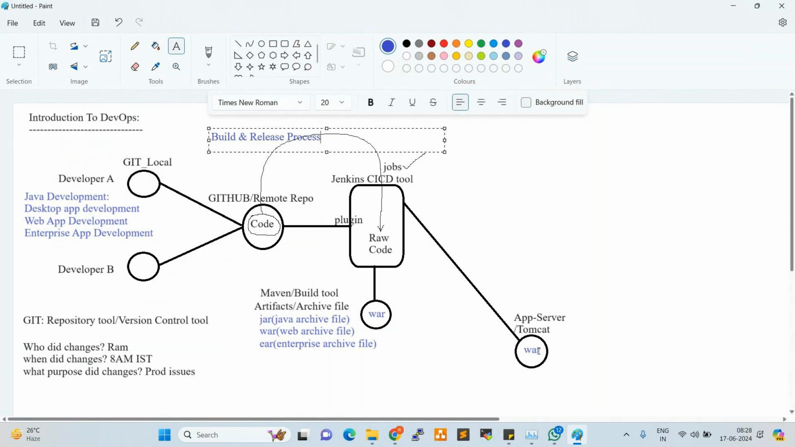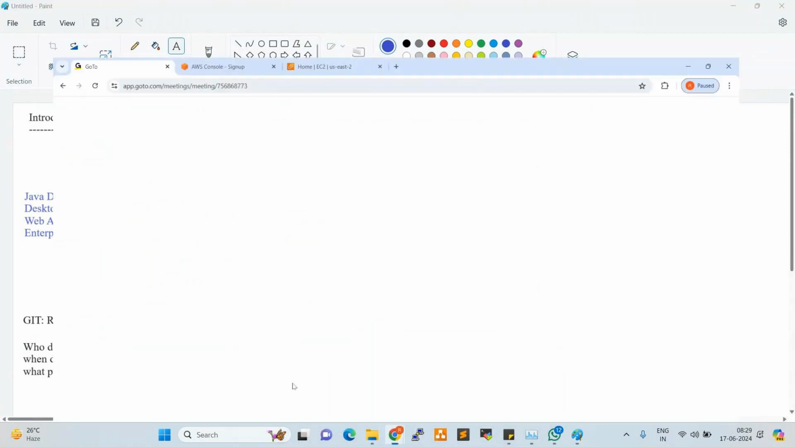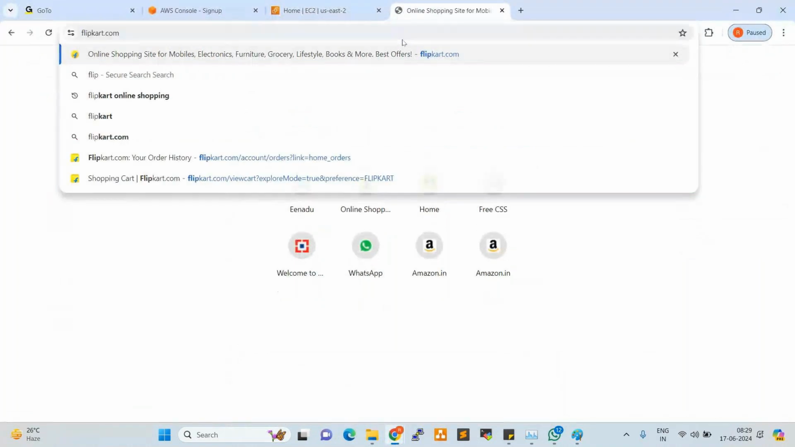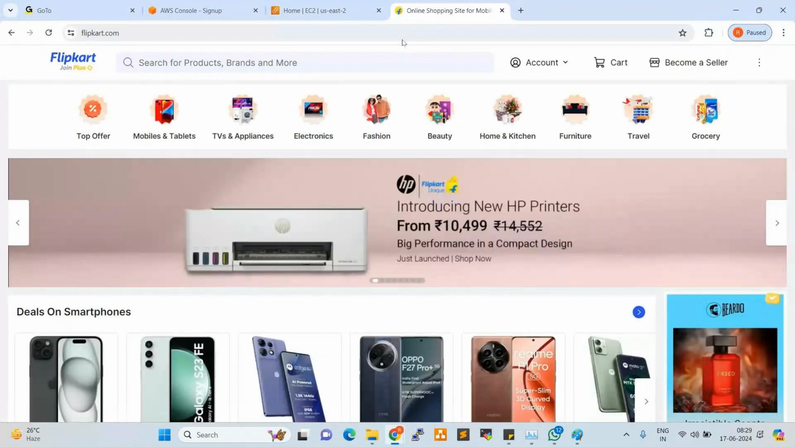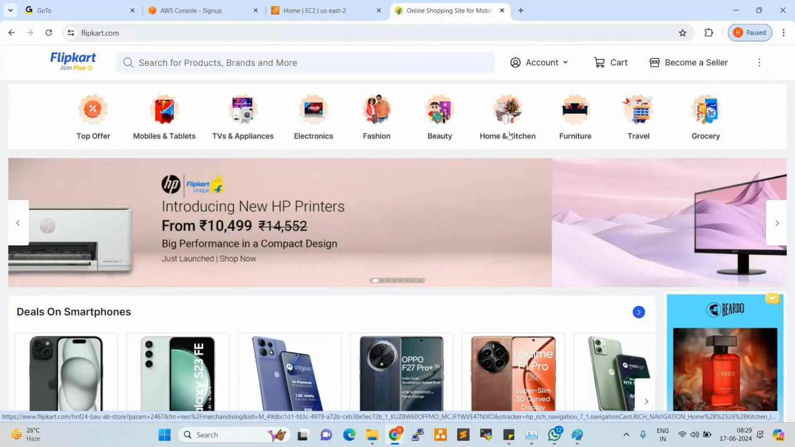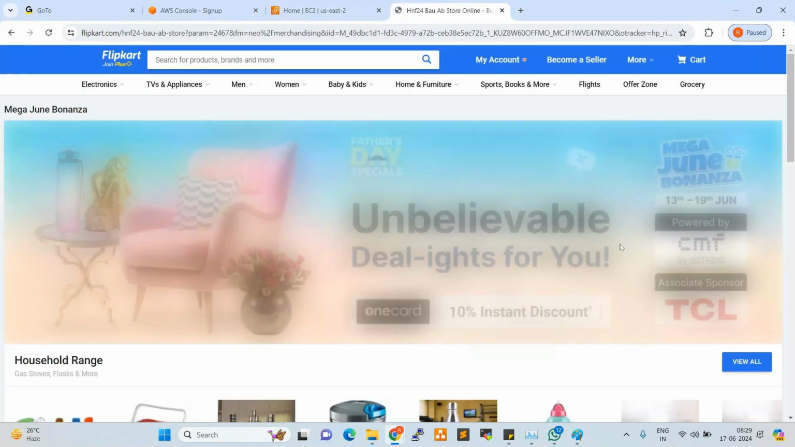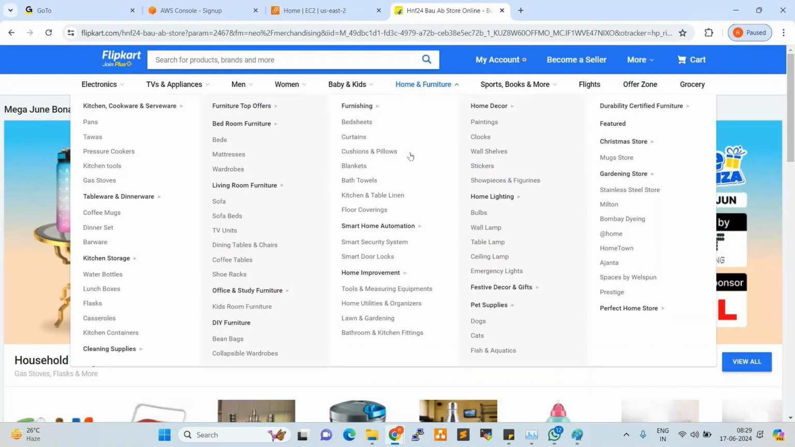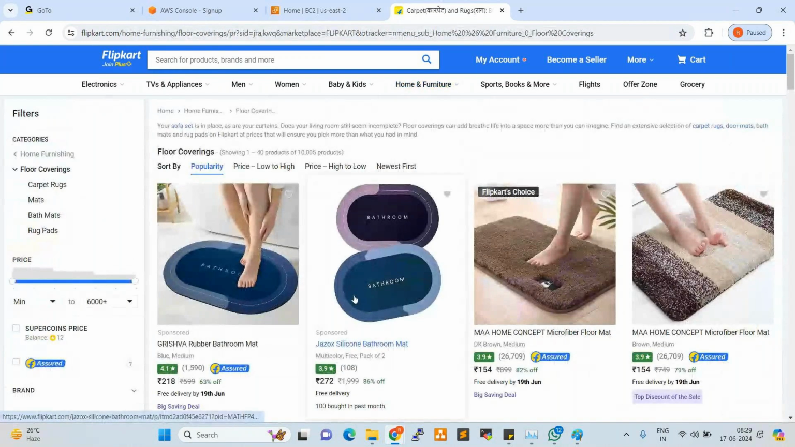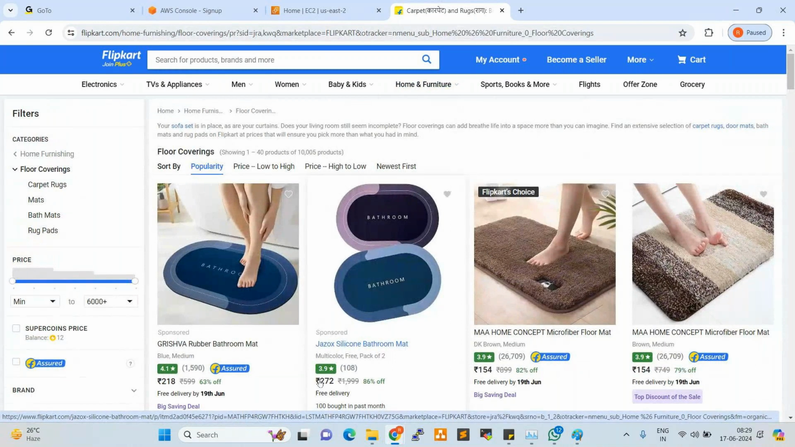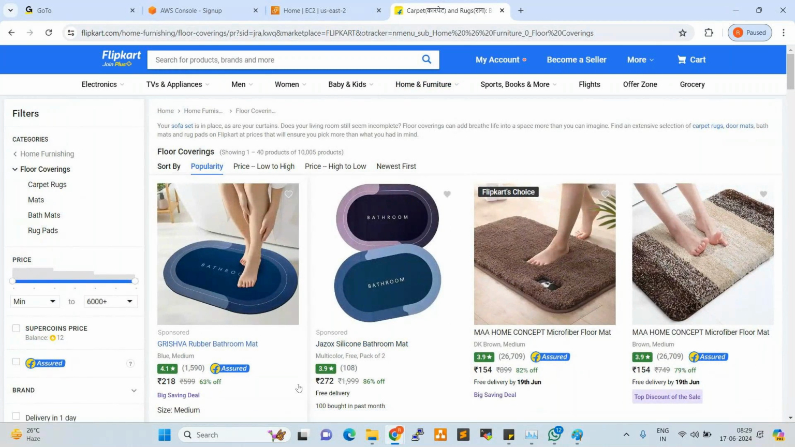Myntra, Meesho. For example, there is Flipkart. In Flipkart, these are all what we can say microservices, right? So, for example, if you take here, these are the products available.